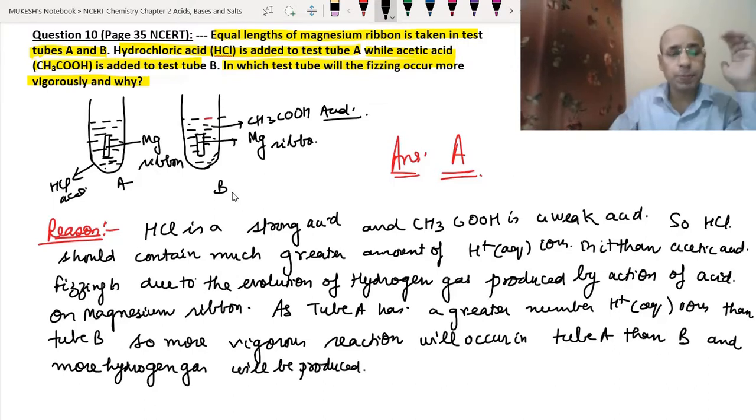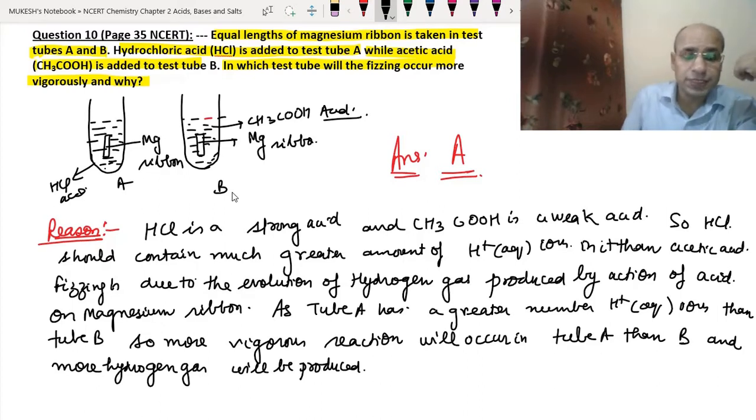Now let's repeat. Since HCl is a strong acid and CH3COOH is a weak acid, HCl should contain a much greater amount of hydrogen ions than acetic acid, because hydrochloric acid ionizes completely and acetic acid ionizes partially. The fizzing, the bubbles coming out, is because of the production of hydrogen gas, since the magnesium metal is reacting with the acid.